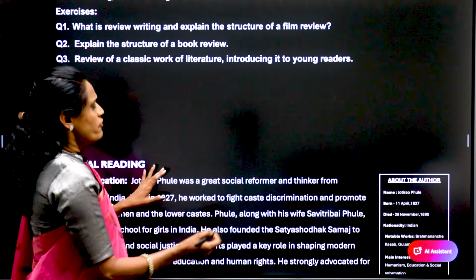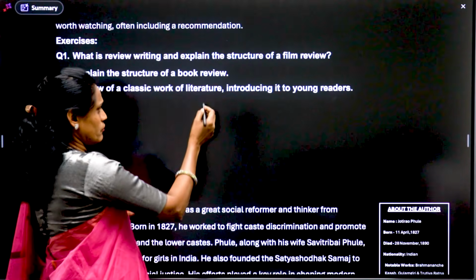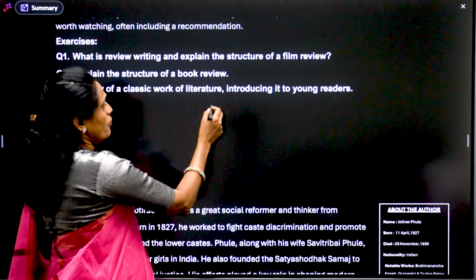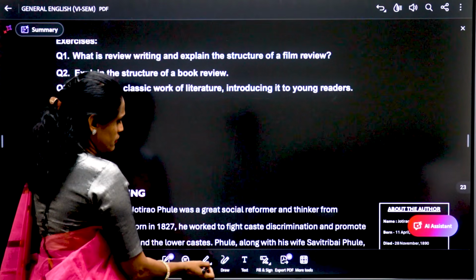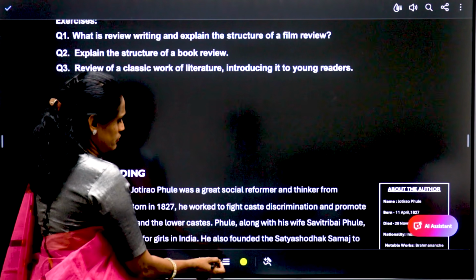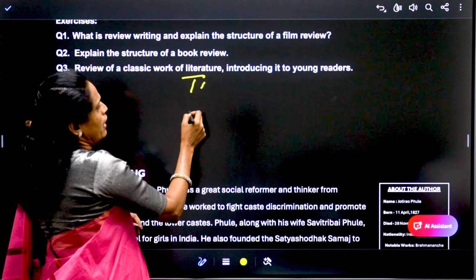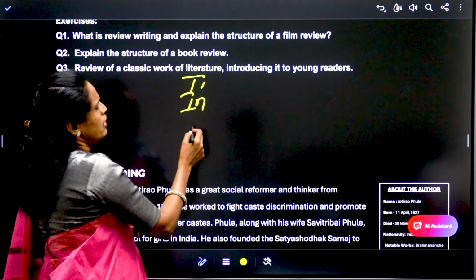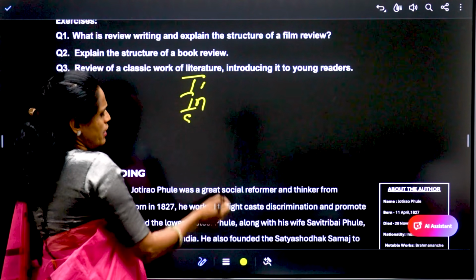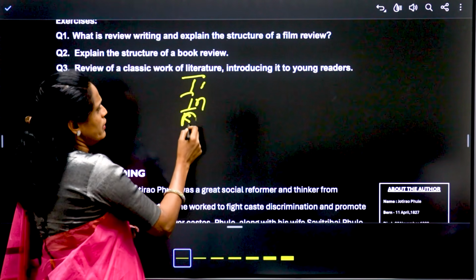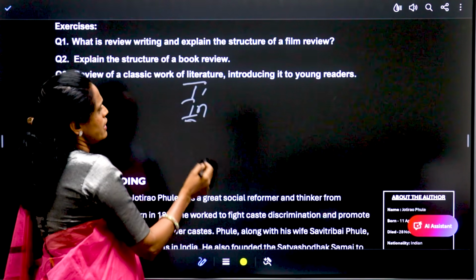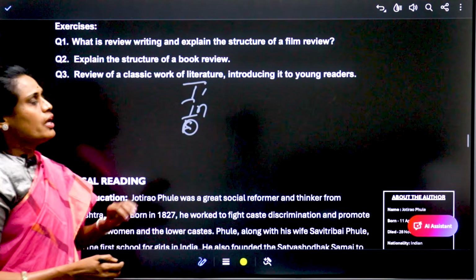And next we'll be talking about book review. Book review: it is title, introduction, and next describe, and next analyze and evaluate.